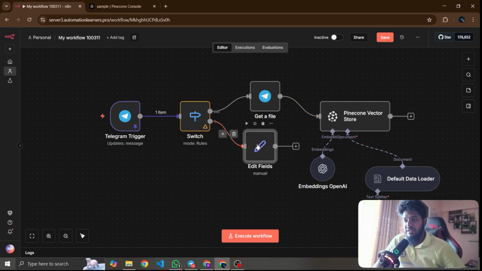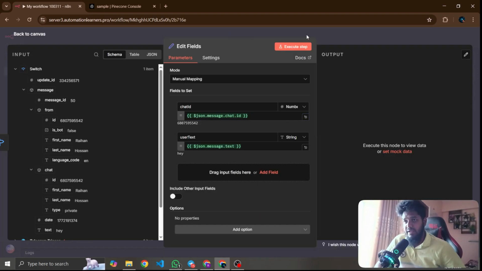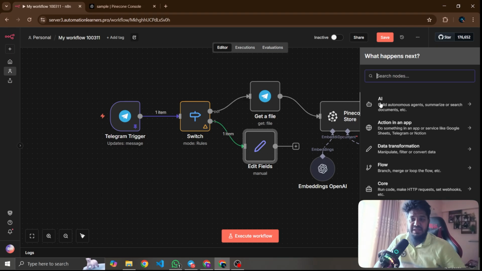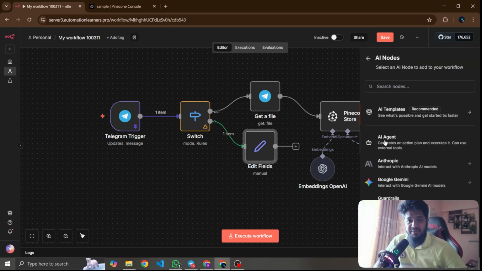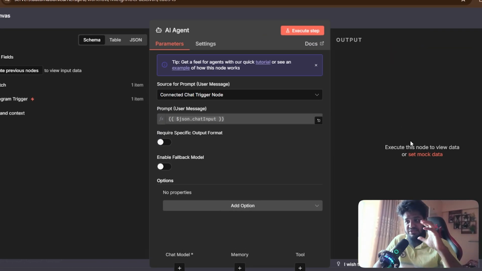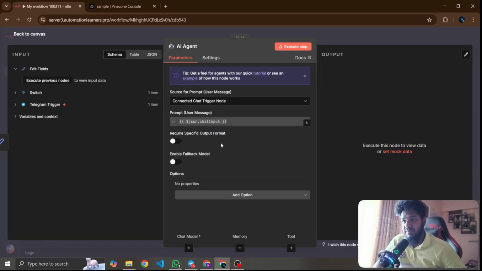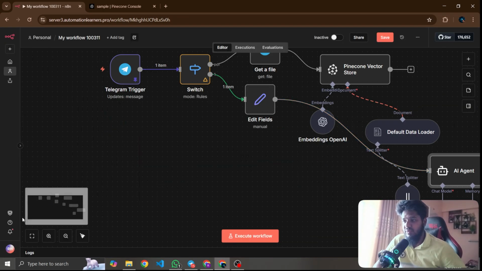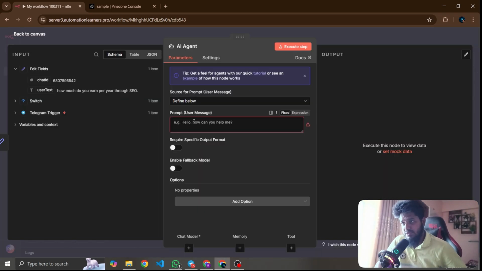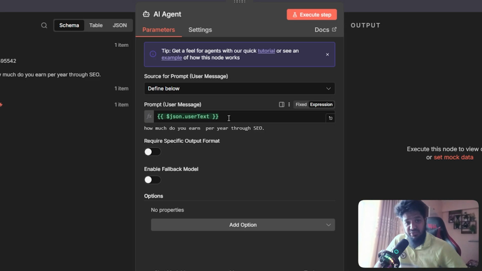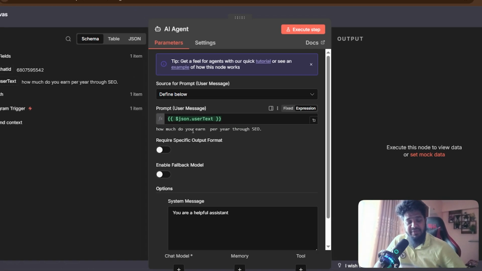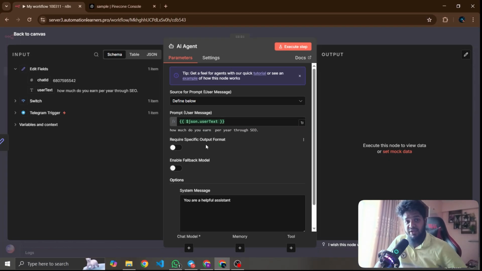Okay, so this is the ID, and I need to add an AI agent that will get information from your personal database, from your personal information, and then give the reply to your audience or to your customer. So define the value, give the workflow execution. This is the user text, the question the user is asking, and now you have to give the answer. And now I need to go to a system prompt which will give the reply according to your agent.